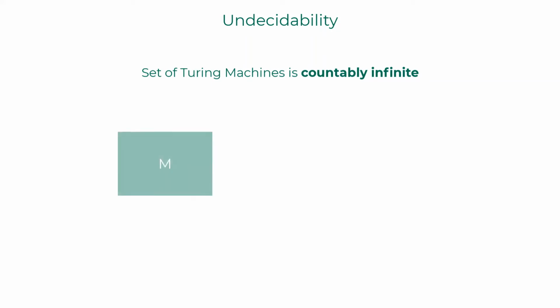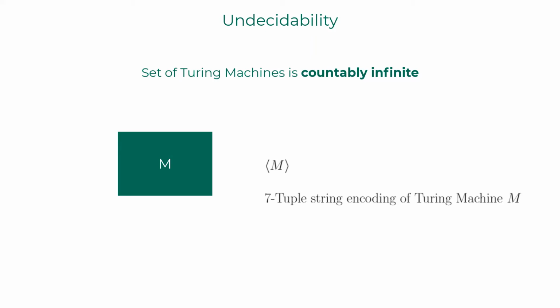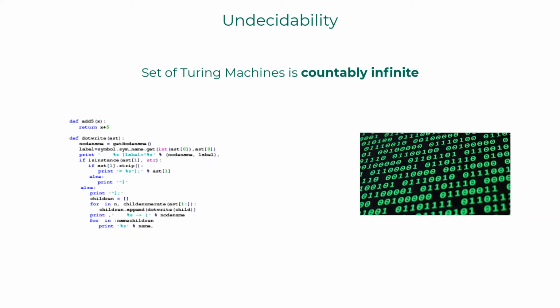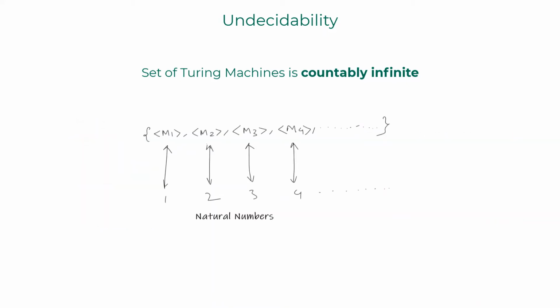For each Turing machine M, which can be defined using a 7-tuple, an encoded string of M exists which is finite in length. Just the way every program can be encoded into a finite length binary string in machine language. If you order these strings in terms of length and lexicographic order, you would see that they have one-to-one correspondence with natural numbers. Hence, the set of Turing machines is countably infinite.